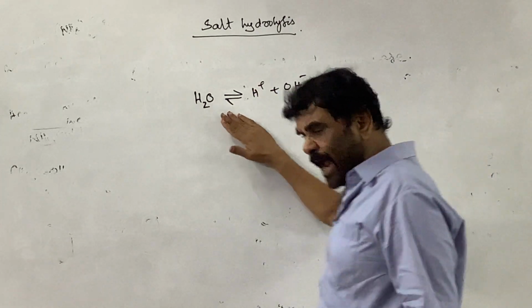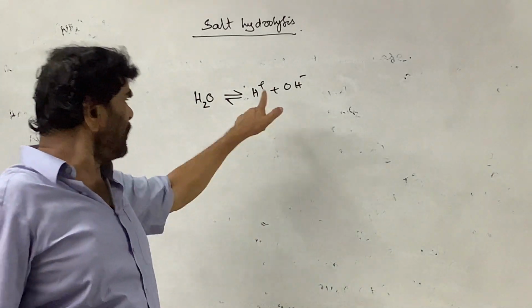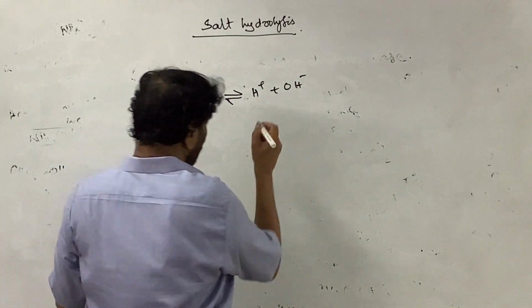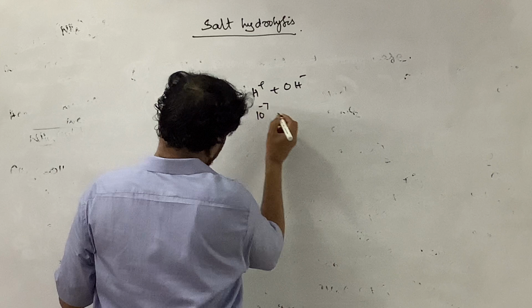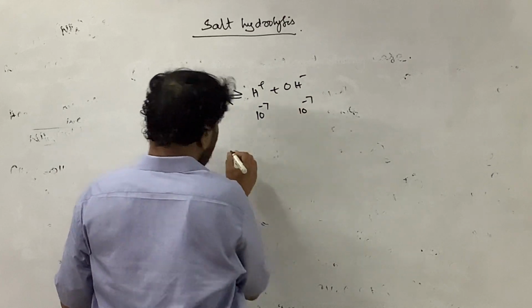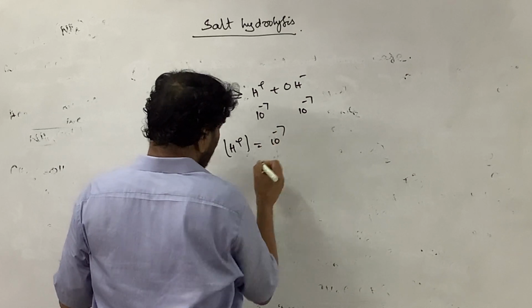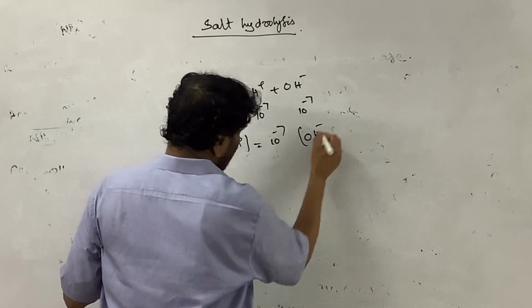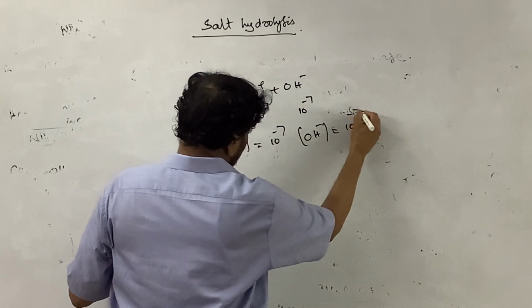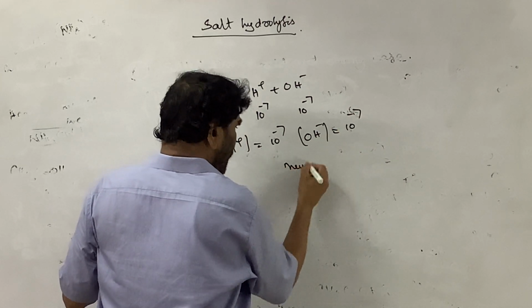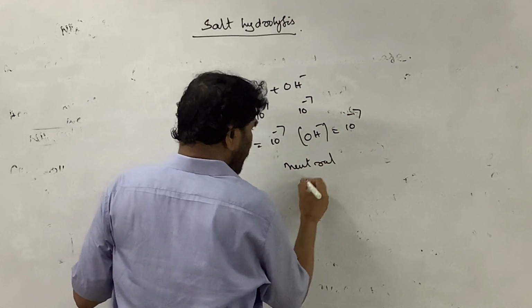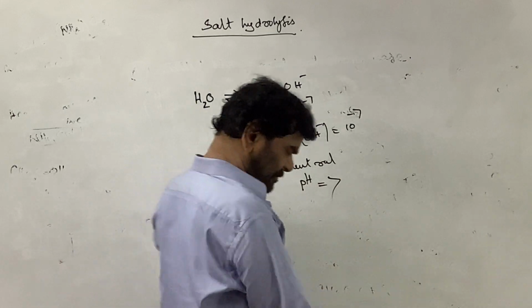When the salt is added, it disturbs the equilibrium. At 25 degrees Celsius, the H plus ion concentration is 10 to the power of minus 7 and the OH minus ion concentration is 10 to the power of minus 7. If this is neutral, the pH is 7.